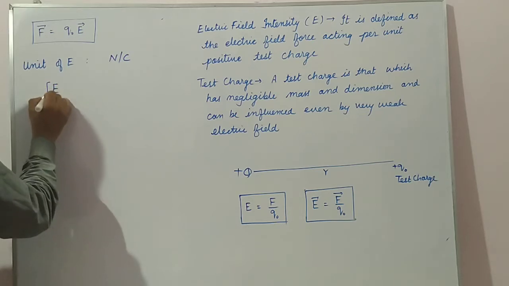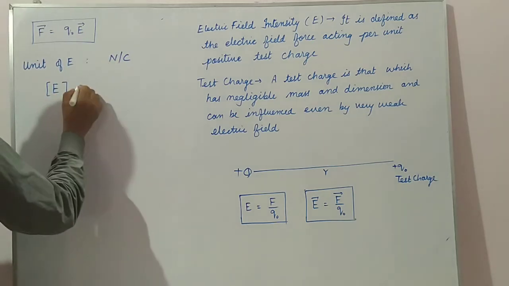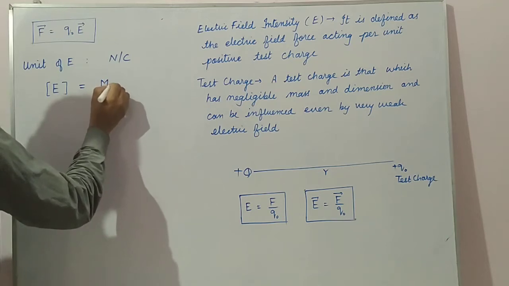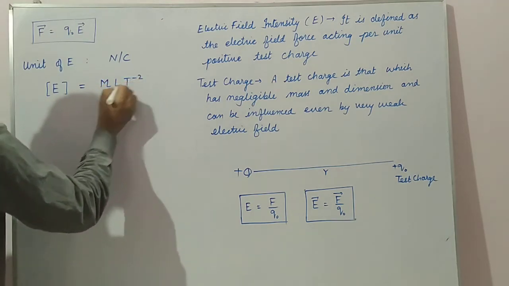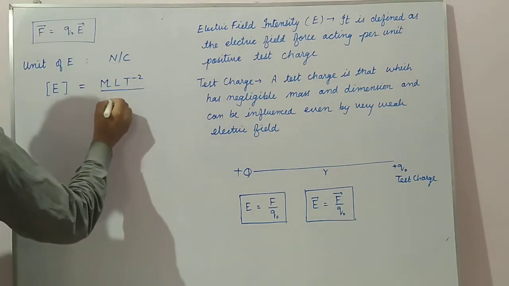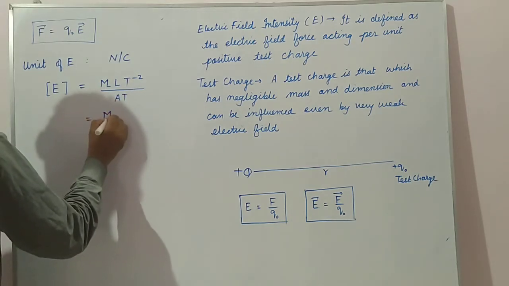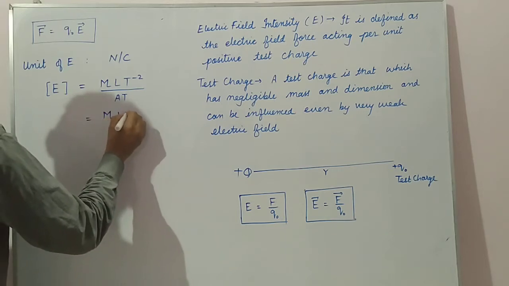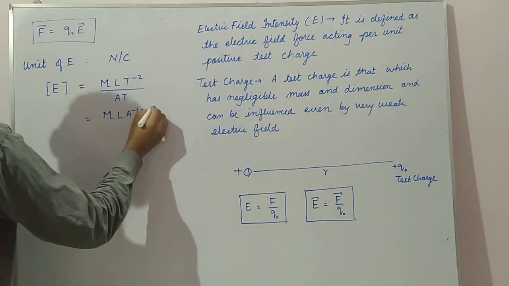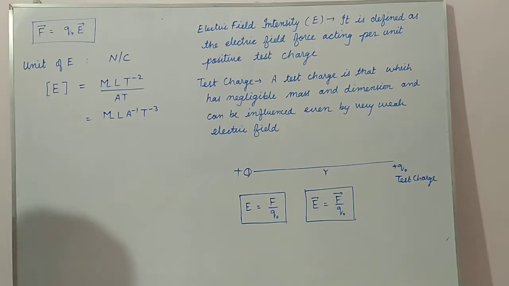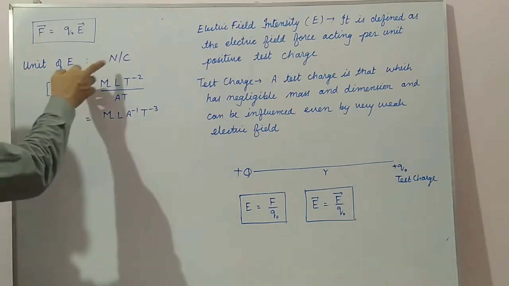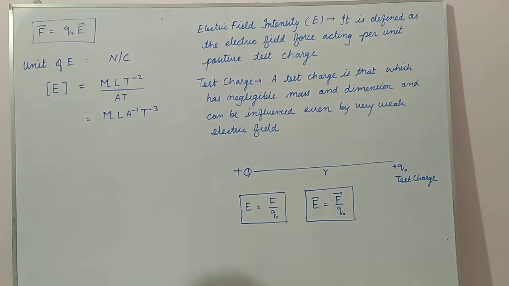Dimensional formula of E. Newton is kg meter per second square, divided by Coulomb, that is Ampere second. So this is M L A^-1 T^-3. This is the dimensional formula of electric field. Unit of electric field is Newton per Coulomb, and the dimensional formula is as given.